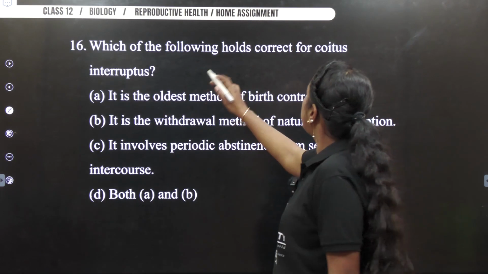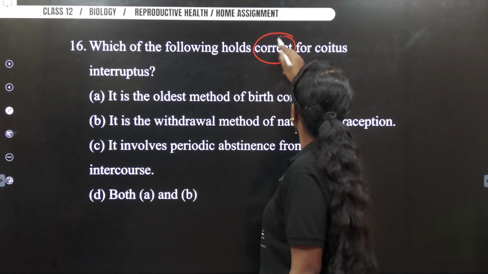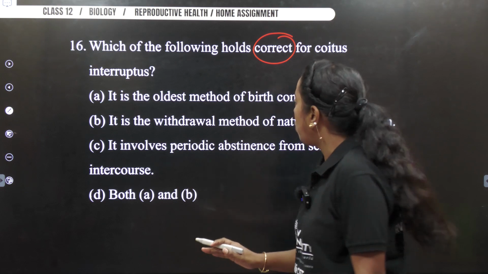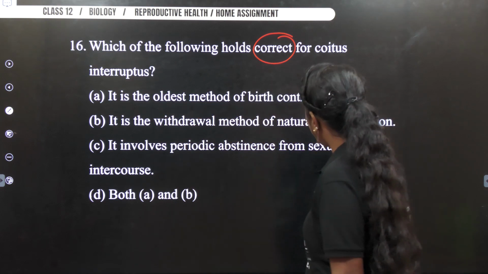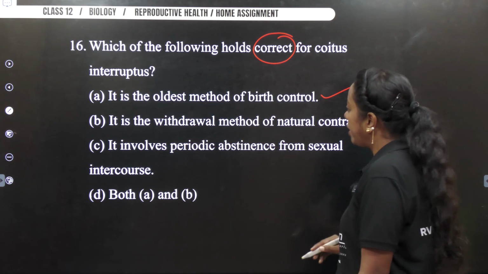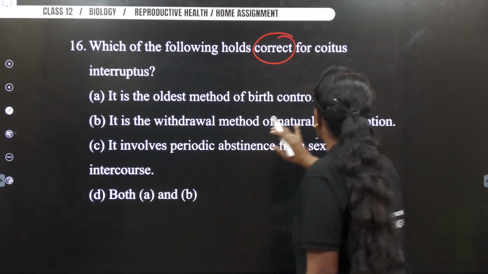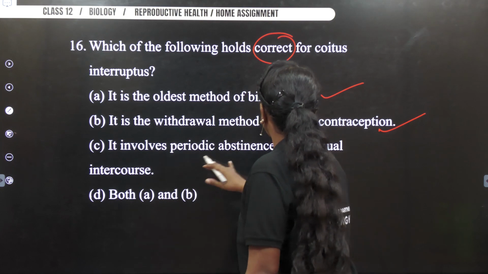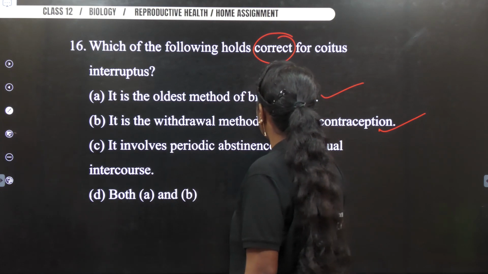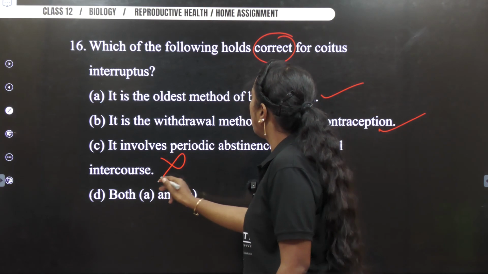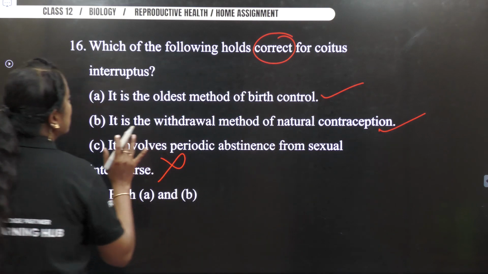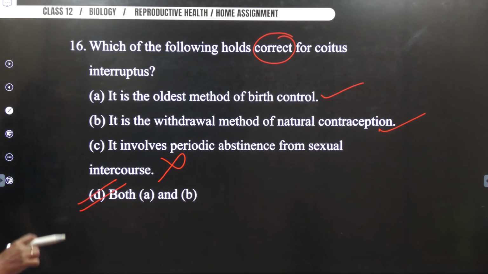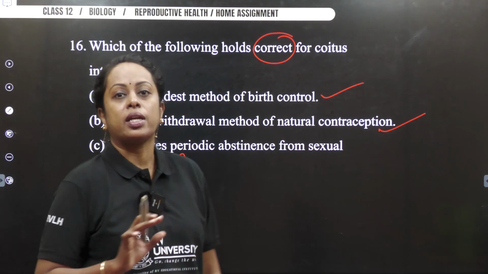Which of the following holds correct for coitus interruptus? Coitus interruptus we are talking about. So it is one of the oldest methods of natural birth control. Fine. It is a withdrawal method of natural contraception. It involves periodic abstinence from sexual intercourse, wrong. So according to this, which is our correct option? Answer becomes option D, both A as well as B for this particular question.